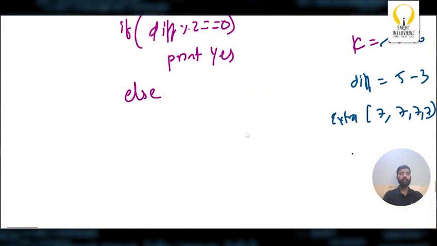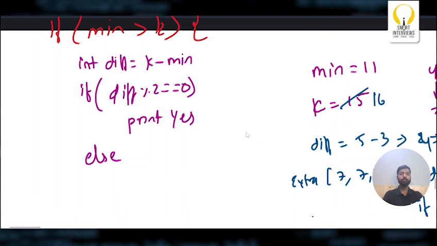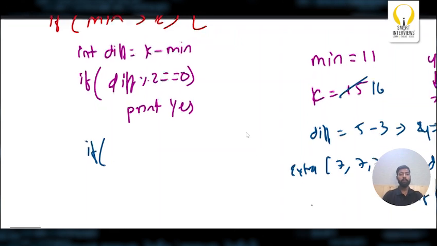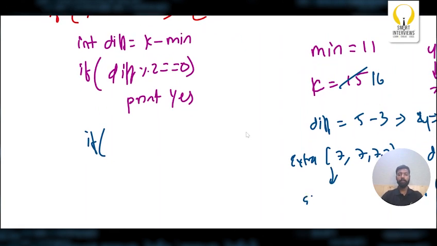So what is the other condition? Here, let's say small represents the smallest value. Here the smallest value, small, is nothing but the min of the extra array.